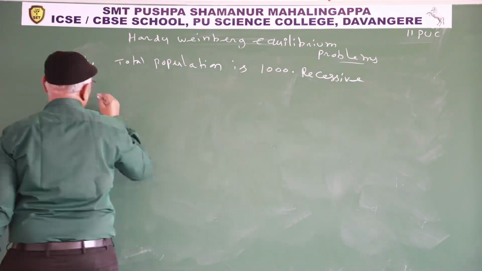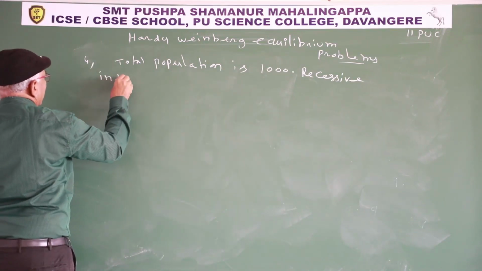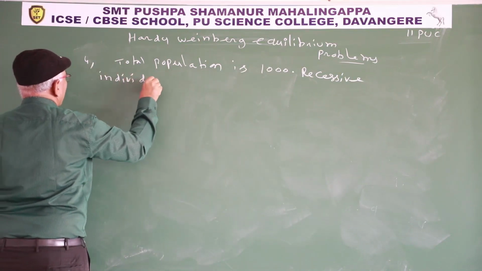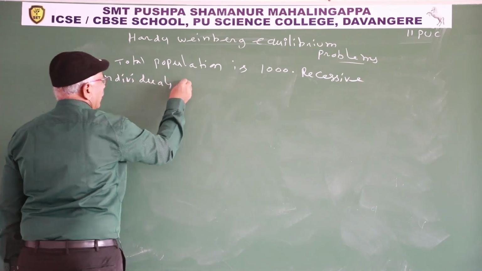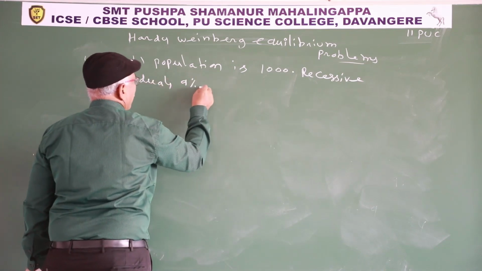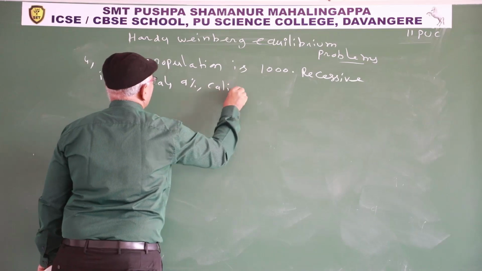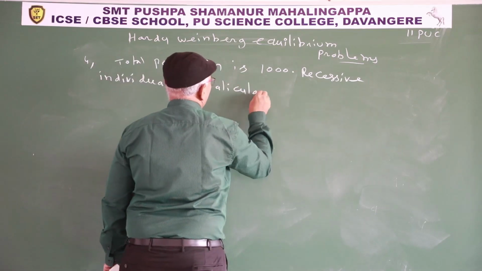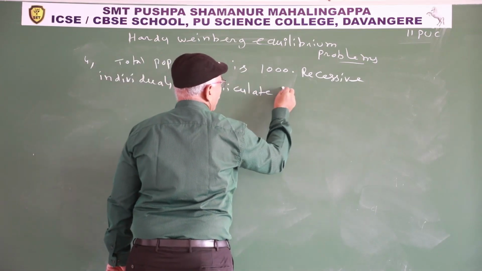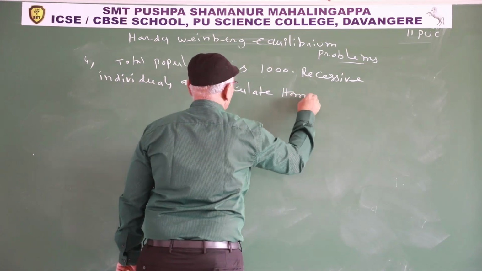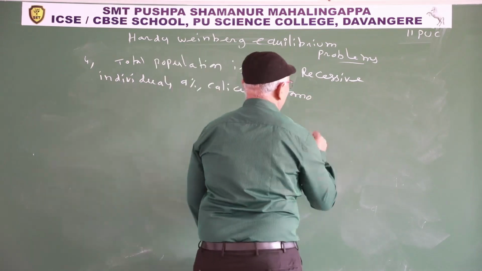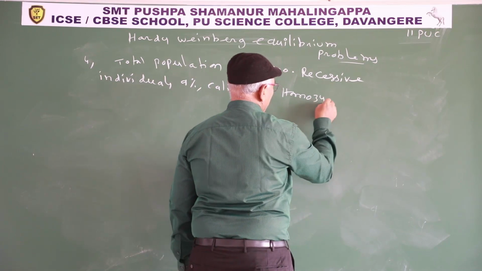Calculate homozygous dominant and heterozygous individuals.